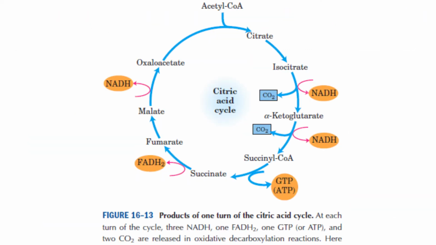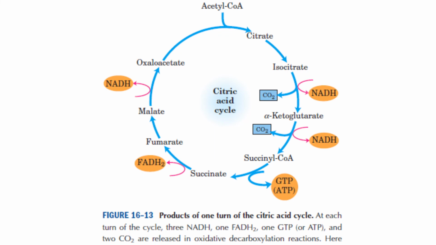Here you can see a summary of the citric acid cycle. How many stages are there in which carbon dioxide is released? There are 2 stages in the citric acid cycle in which carbon dioxide is released. What is entering the citric acid cycle?